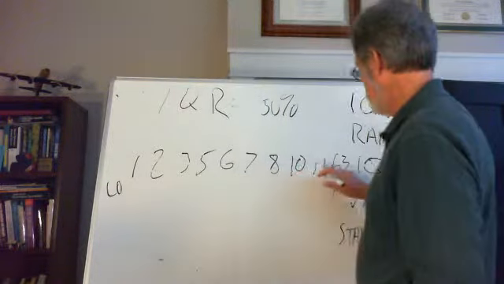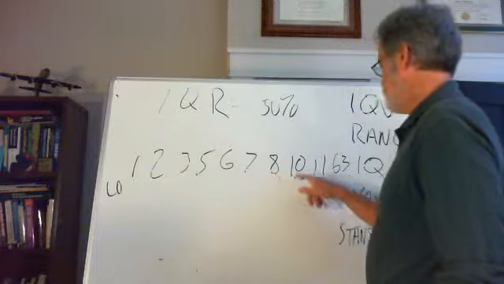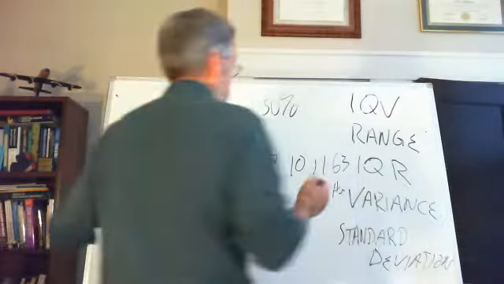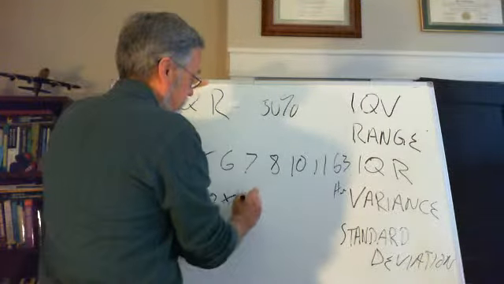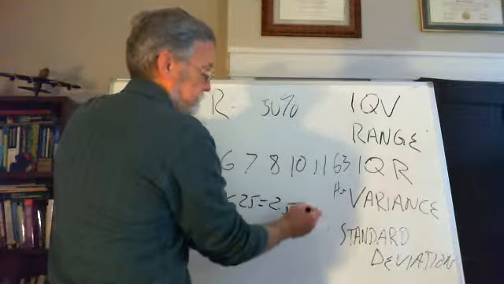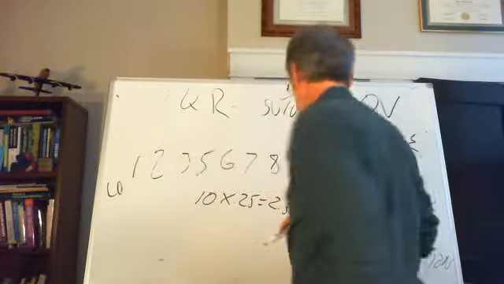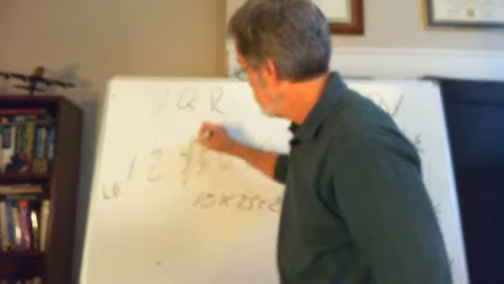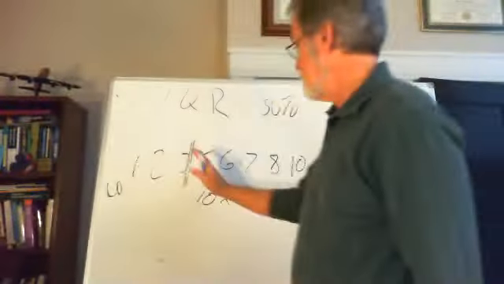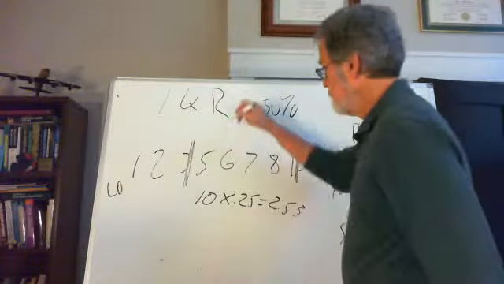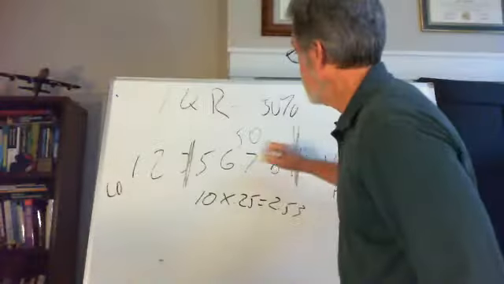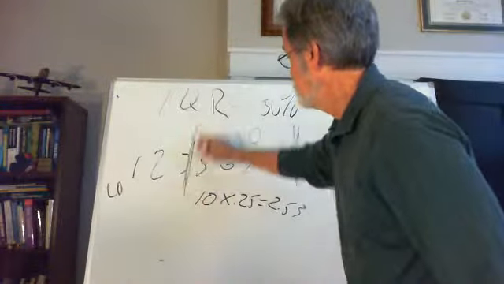So the way you would do this is, 10 right here. 1, 2, 3, 4, 5, 6, 7, 8, 9, 10 values. In order to get that 25%, you go 10 times 0.25, which would be 2.5. Let's just round it up to 3, just for demonstration here. So there is the end of the first quartile, and we could go 3 this way. 1, 2, 3. So there is 25% up here, 25% up here, and here in the middle is the middle 50%.